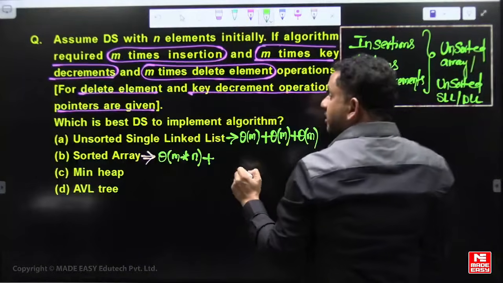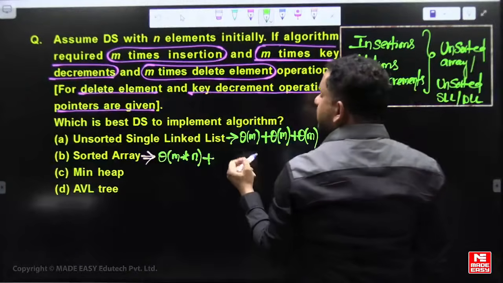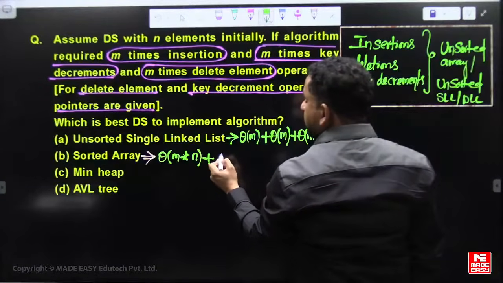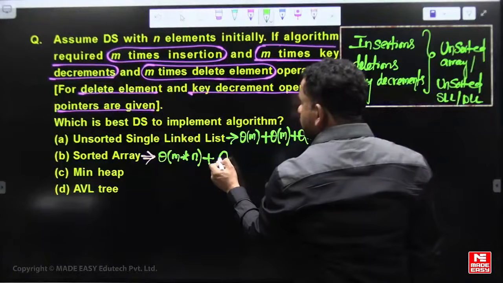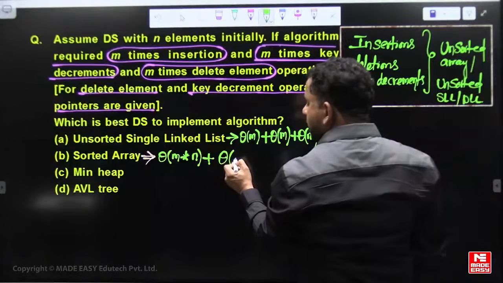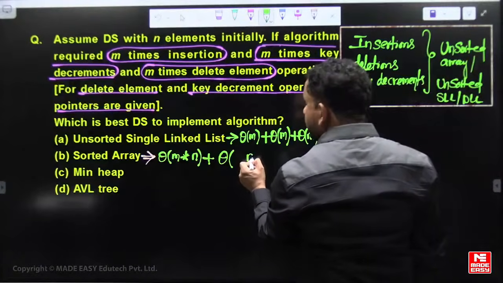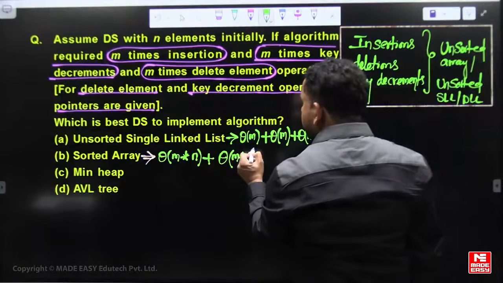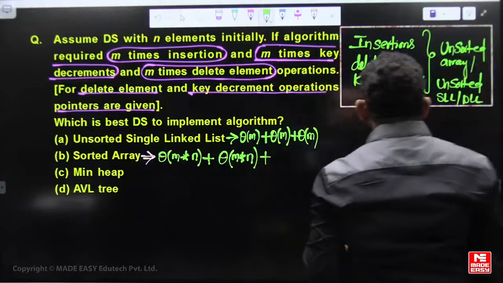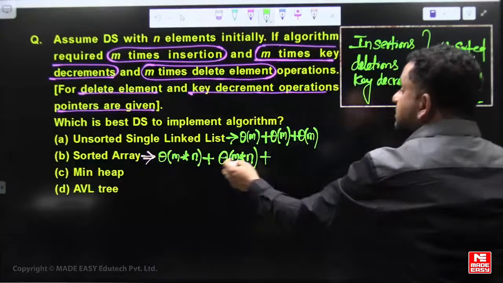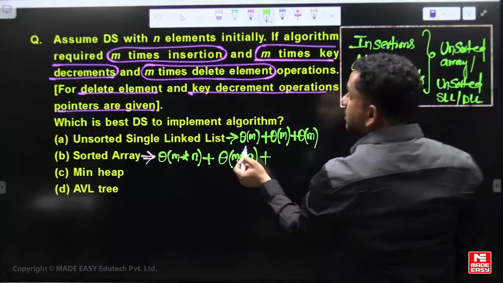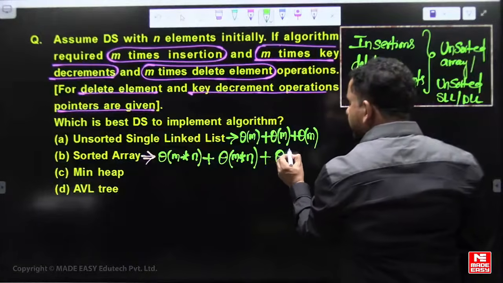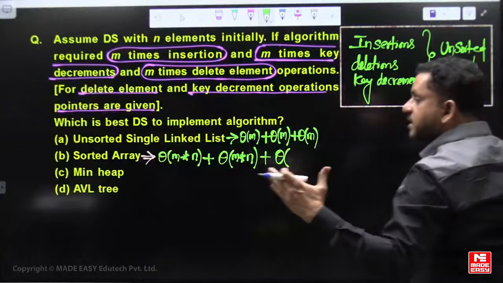One key decrement also takes more time. The order of n time is required for one key decrement because you have to place the element in the correct position, repeated m times. Deletion also takes n time, since even to delete you need to shift the elements.